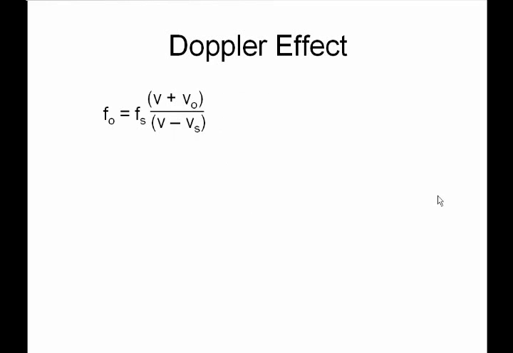All right, so this is the formula for the Doppler effect. Lots of letters on this one. The f_o stands for what the observer is hearing, and that's the whole point of the formula, to figure out what you hear when something's moving. It doesn't sound at the original frequency.